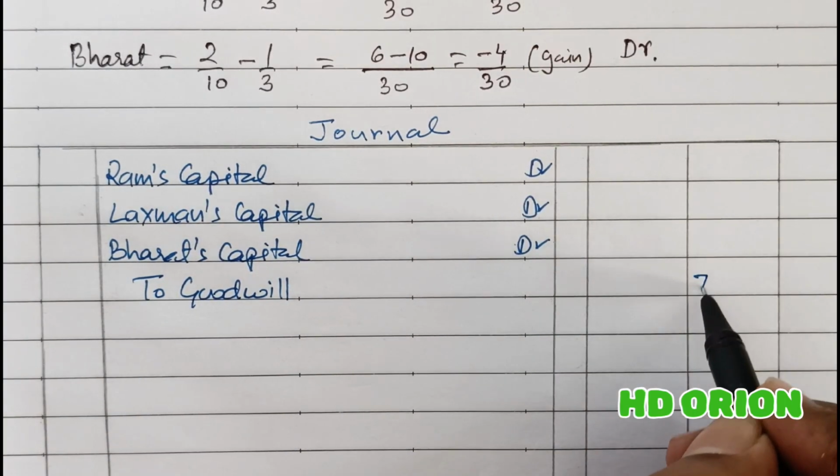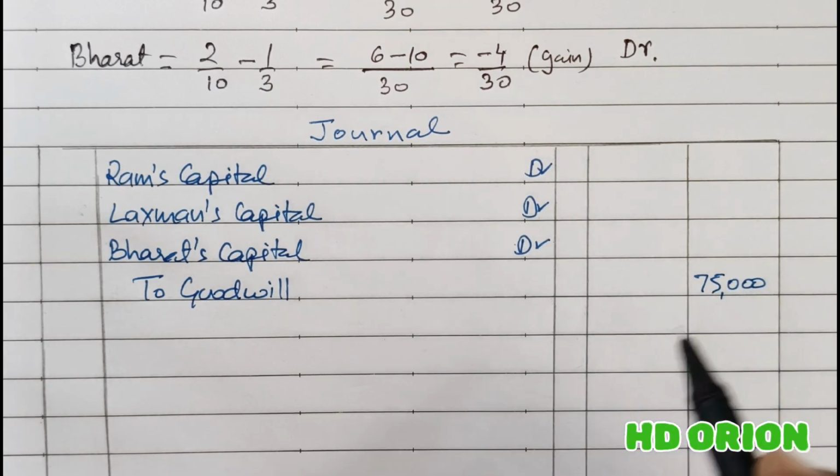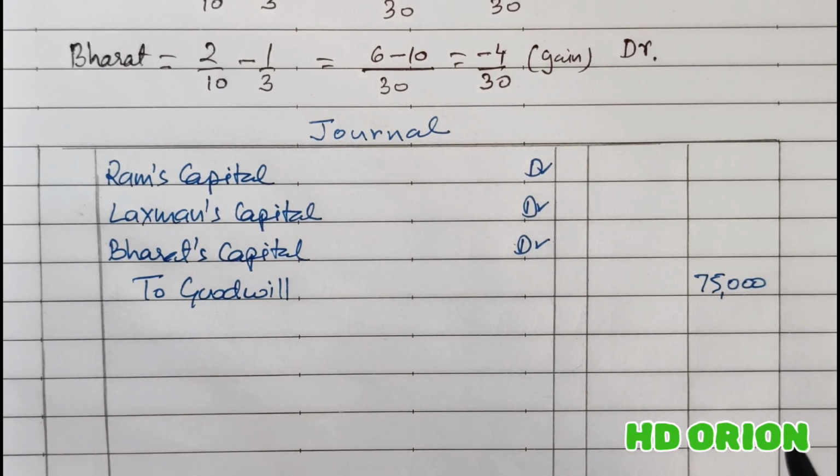Now the amount is 75,000 rupees and it will be written off in the old ratio. Your old goodwill will be treated in old profit sharing ratio, not in gaining ratio, not in sacrificing ratio or new ratio. Old goodwill has to be treated in old ratio, and old ratio is 5:3:2.